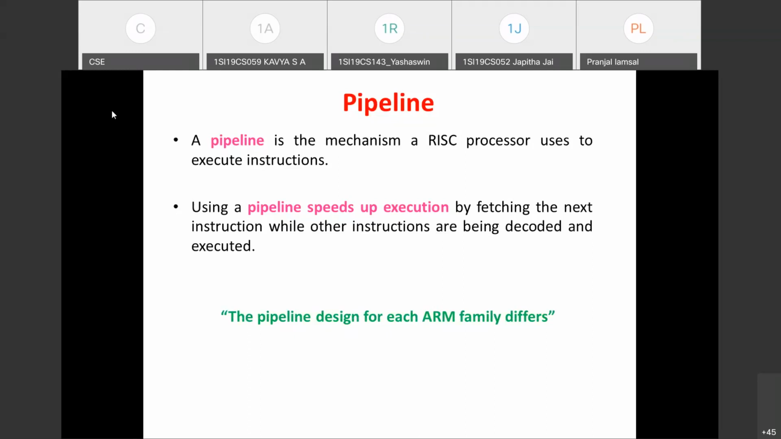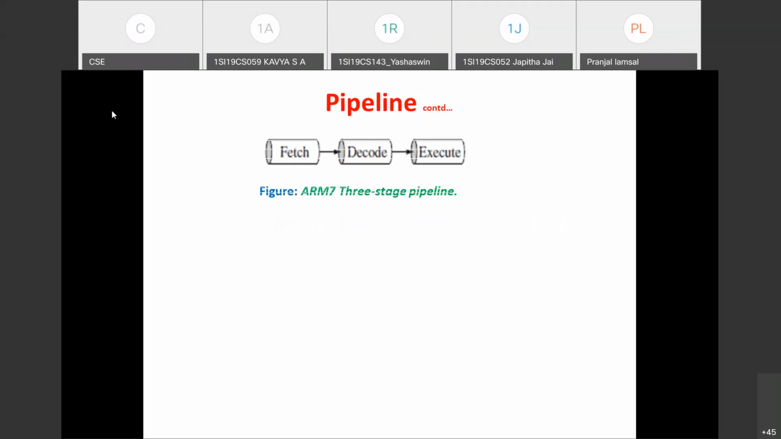As I already told, the pipeline design for each ARM family is going to differ. Say, for example, ARM7: a three-stage pipeline is considered in ARM7. It is fetch, decode, and execute. So what you are seeing in this diagram is a three-stage pipeline.